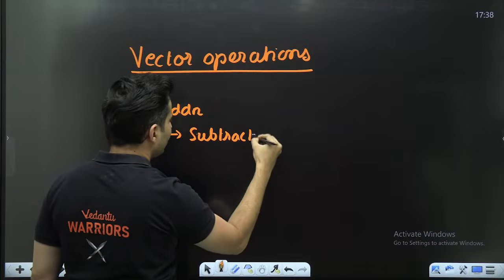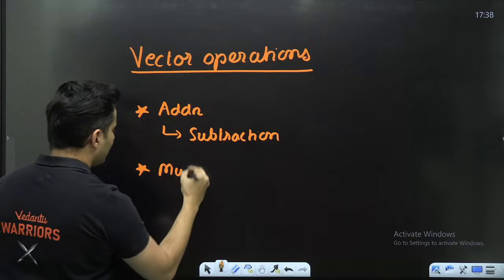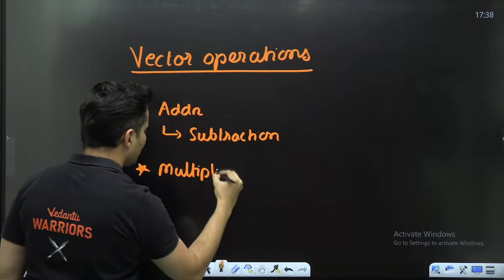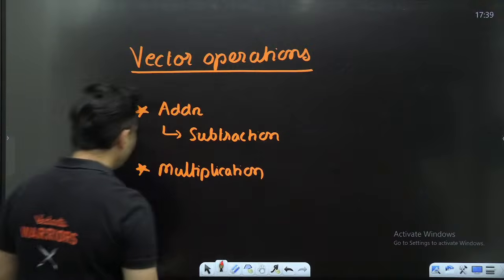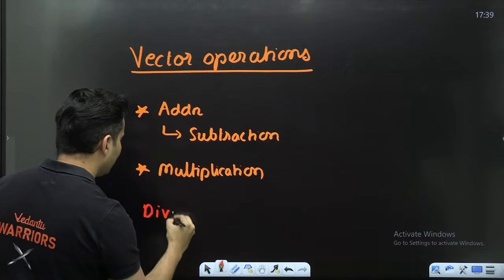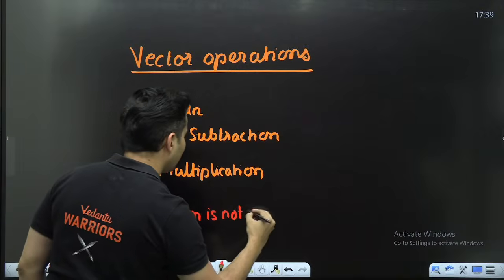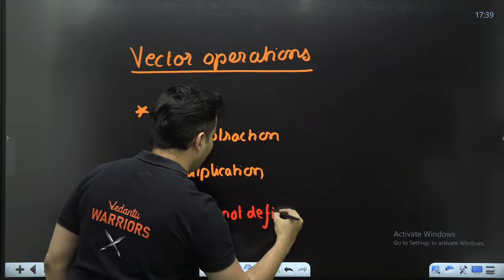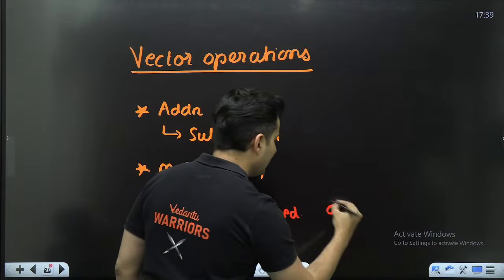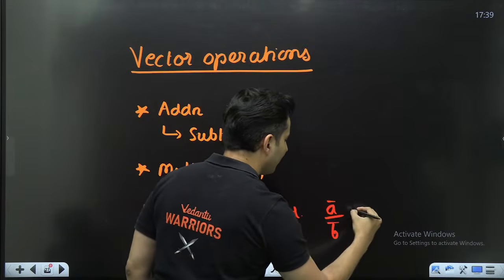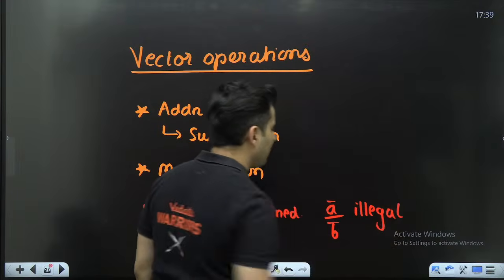The next one is multiplication, which is what we are going to learn. And please understand, division is not defined. You cannot divide vectors. A bar divided by B bar is illegal. It is basically illegal in mathematics.